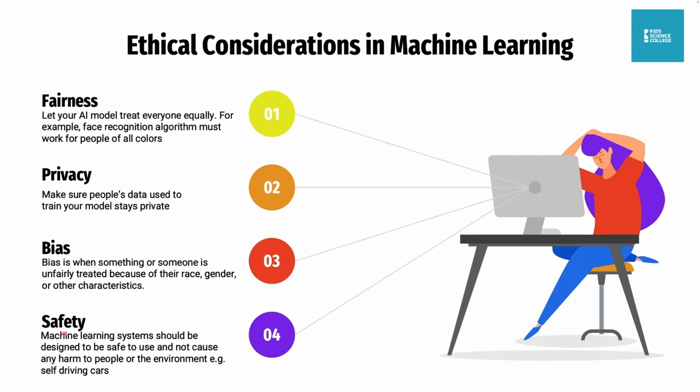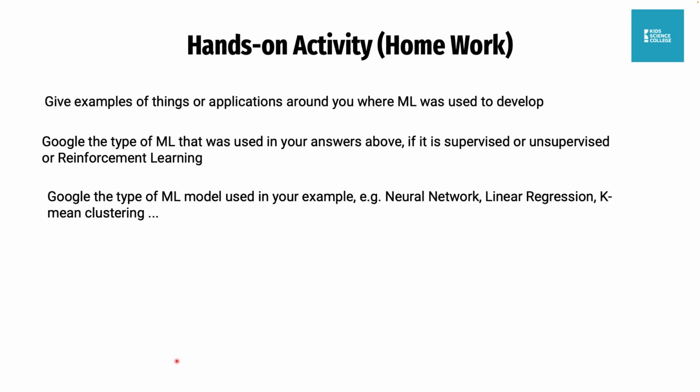Then safety. Machine learning systems should be designed to be safe to use and not cause harm to people or the environment. Example, self-driving cars. If you grow up and work as a software engineer in the self-driving car division of a company, make sure that what you are designing is really good so that the self-driving car doesn't kill people on the road.